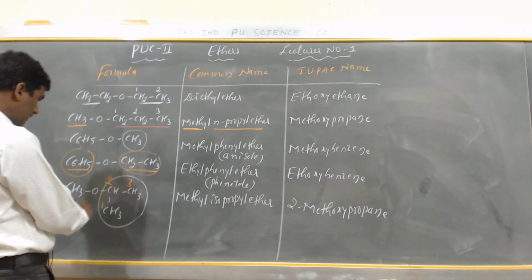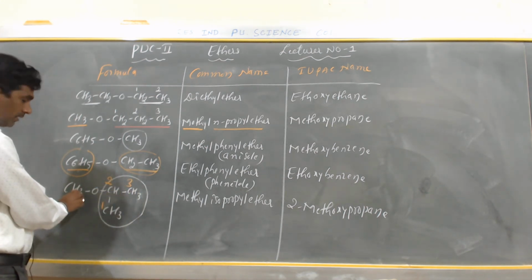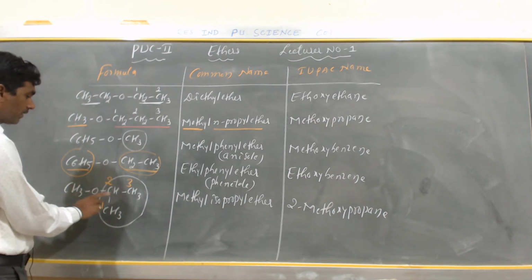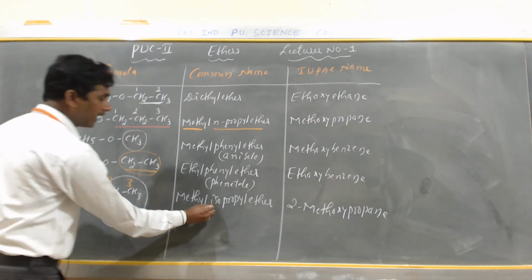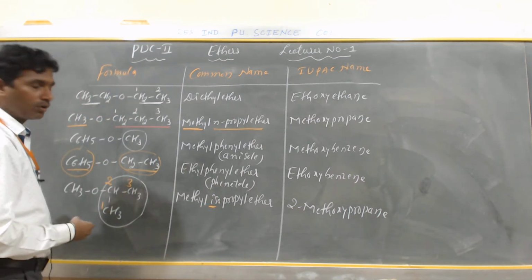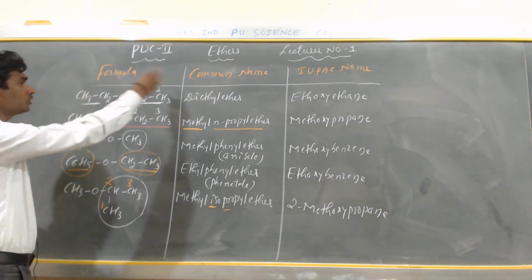And next, this is an isopropyl and this is methyl. According to alphabetical order, first comes methyl isopropyl ether. But we don't consider alphabetical order for naming ether, only propyl. Okay, so these are the common names.